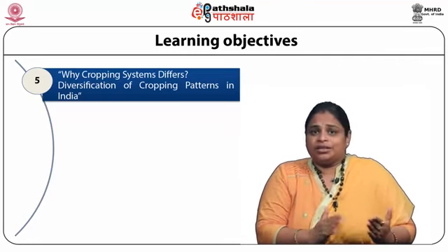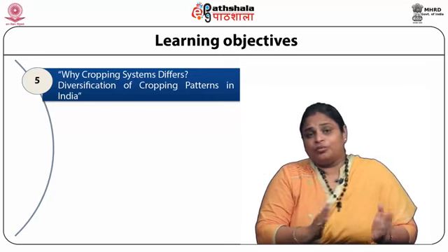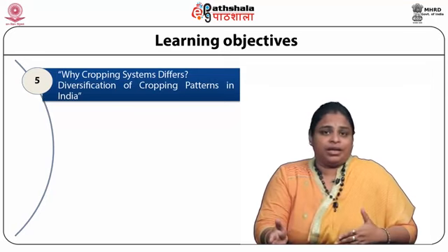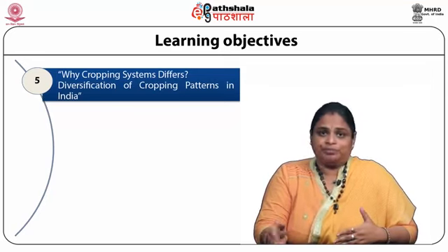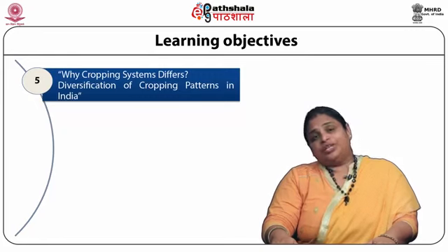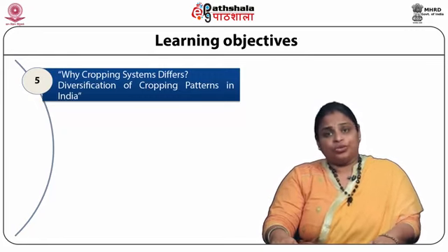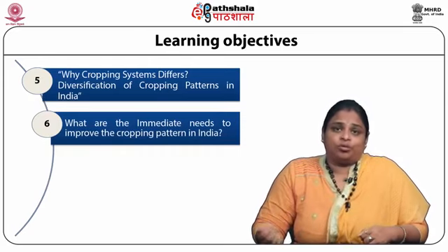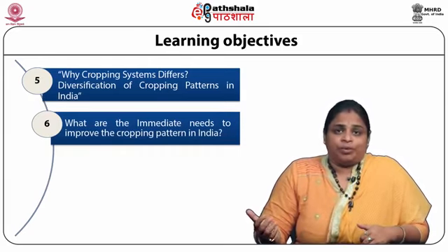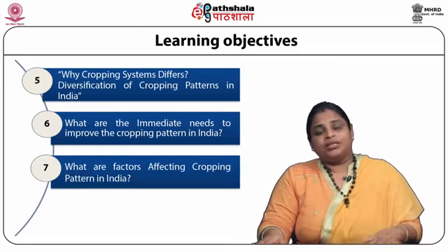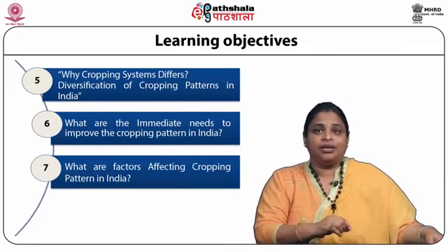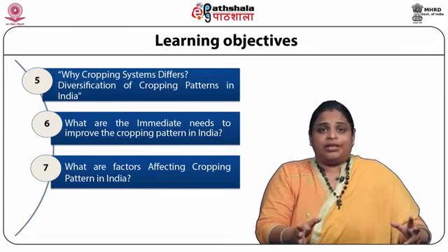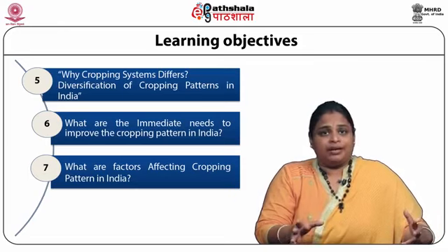That means why the cropping system differs from state to state, or from one agricultural land area to another. In continuity, we also focus on the immediate need to improve the cropping pattern in India, and the different factors affecting the cultivation of different crops in Indian agricultural land.